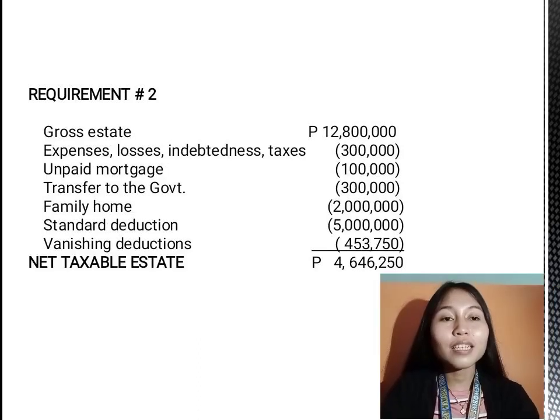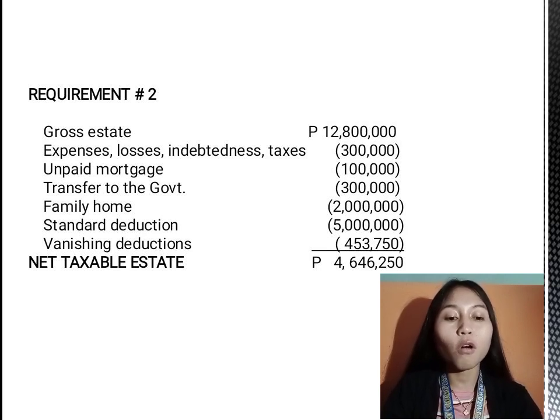Good day everyone, my name is May Antanudra and I will be the one to discuss requirement number 2, which is the net taxable estate. In getting the net taxable estate, the taxpayer simply has to subtract all the allowable deductions from the gross estate under the tax code RR 12-2018 in relation to sections 86A and 86B of the tax code.